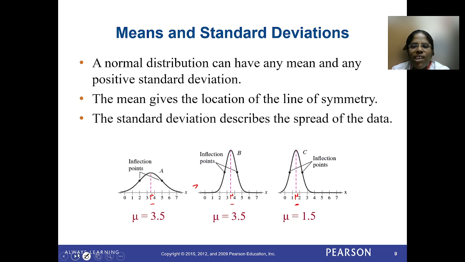But what about the standard deviation? It describes the spread of the data. So here for the first picture, the sigma value is 1.5. Okay, but in the second and third, the sigma value is 0.7. That's why the heights are same. You can understand what is mean and standard deviation by using this picture graph.